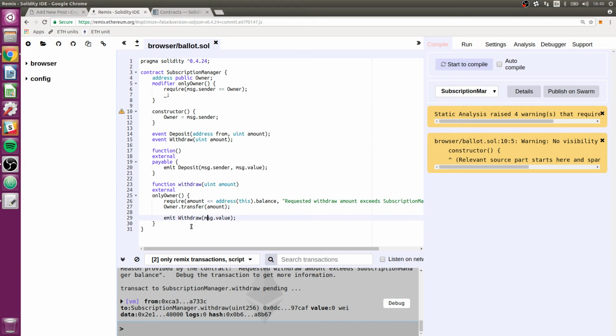Let's see here. For each biller, we want to be able to store their address, and we want to store their rate, how much they can withdraw, how much a month or how much a week or whatever it is.